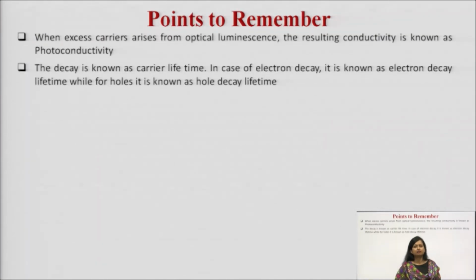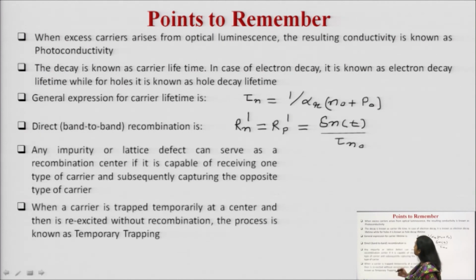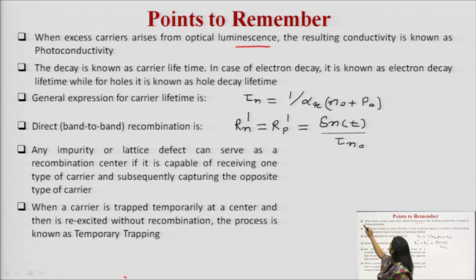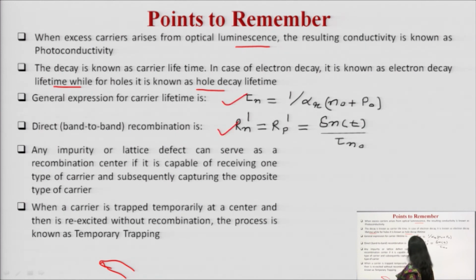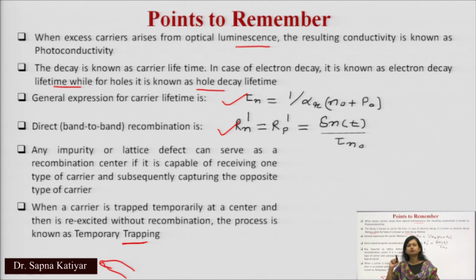Some of the points we have discussed in today's lecture, which you must remember: when excess carriers arise from optical illumination, the conductivity is known as photoconductivity. There are two terms of the decay: carrier lifetime, which in case of electron decay is known as electron decay lifetime, while in case of holes it is known as hole decay lifetime. The expression for carrier lifetime we have discussed, and direct band to band recombination we have discussed. What is temporary trapping? When the carriers are held in between and then again re-excited, that is temporary trapping.